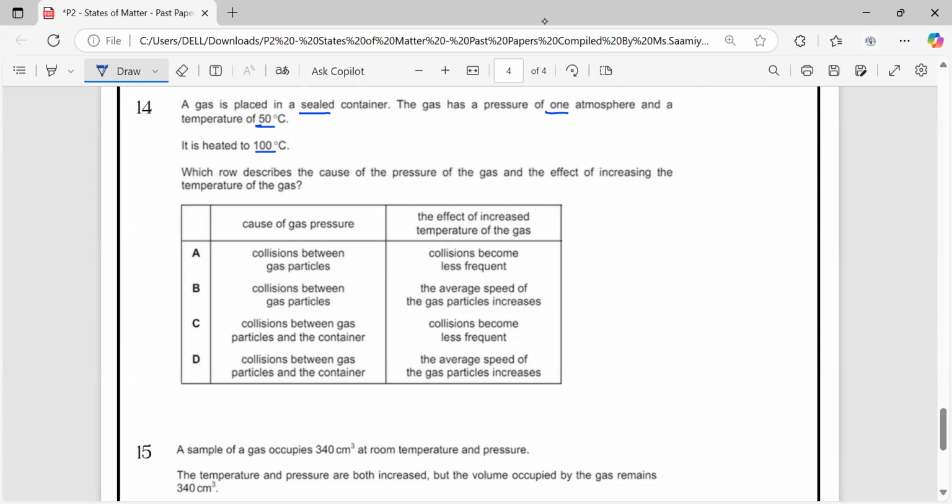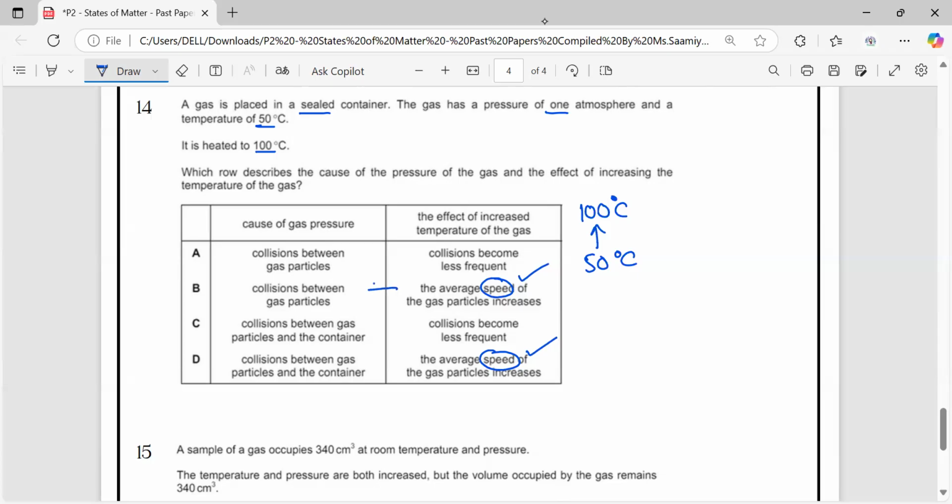Temperature is increased from 50 to 100. So when the temperature is increased, then average speed of the gas particles increases, because increasing the temperature affects the kinetic energy of the particles, and their speed increases. So for the temperature, these two options are correct.